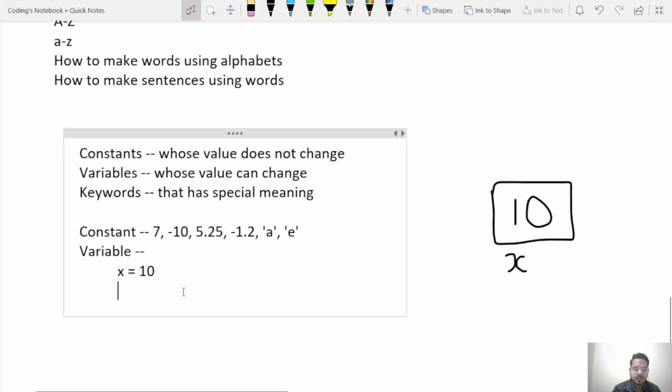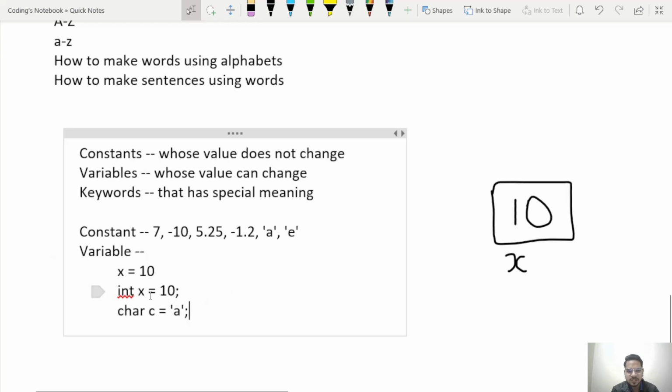Let's say I want to store an integer, so I will declare the variable like this, int x equals to 10. This int is for integers. Let's say I want a character, so I will do like this, char c equals to a. So this int declares that x will hold a value of type integer. Char means c is a character type variable which will hold a value of type character. That's how we will use variables.